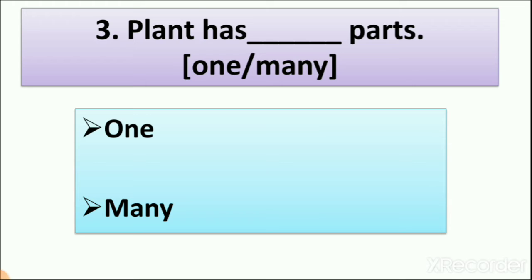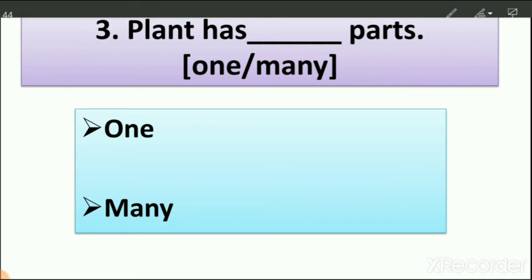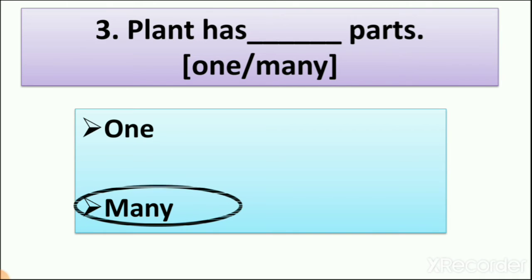So what is the answer? One or many? Does a plant have one part, or does a plant have many parts? How many parts? 5 parts. So a plant has many parts. So we circle many. When we learn about plants, we revise that a plant has 5 parts. So the answer is many.